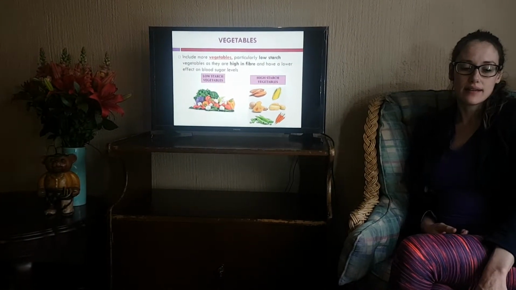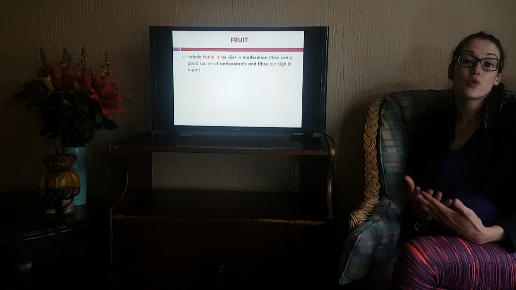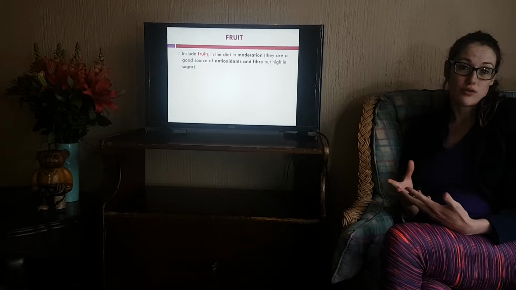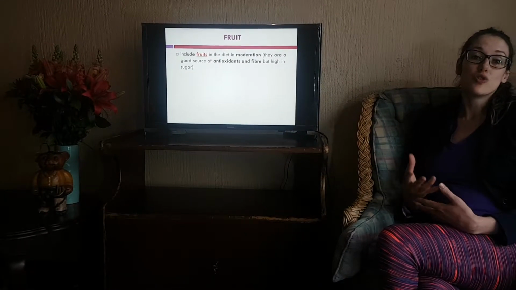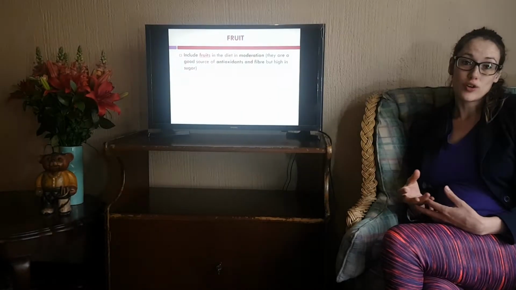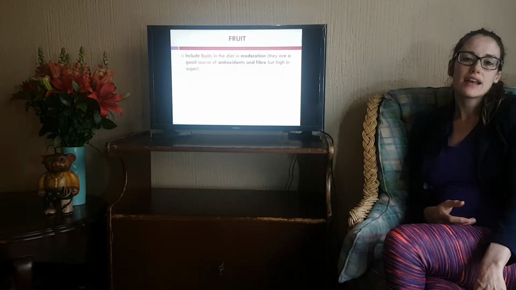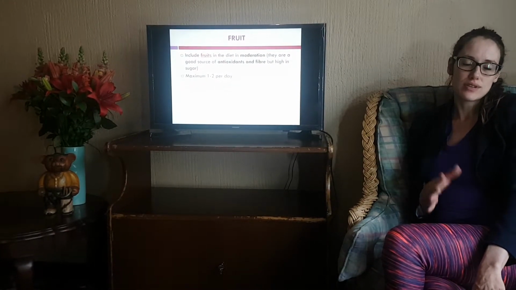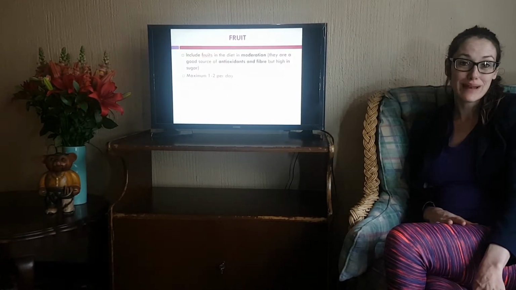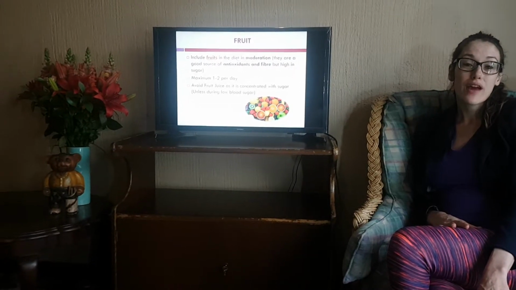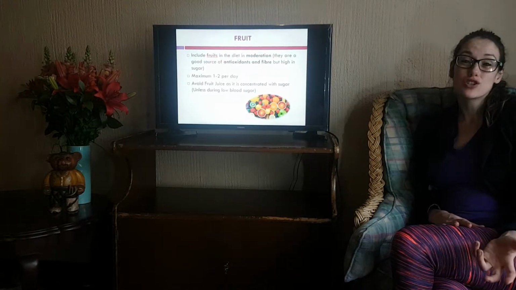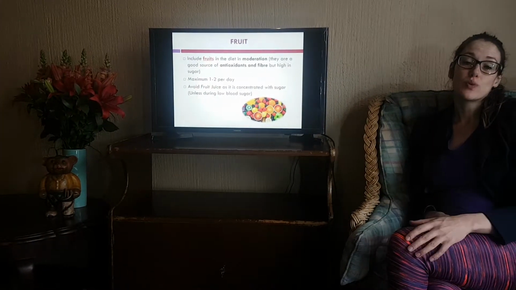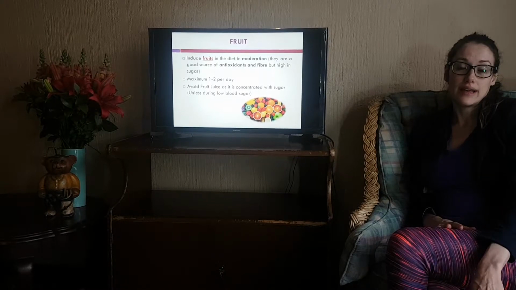Then fruit is a very good source of antioxidants and fiber, but must be consumed in moderation. The benefits are there, but they do have an increased effect on your blood glucose levels. So the guideline is 1 to 2 fruits per day, because they are a good source of fiber, but we want to restrict them so that we don't have blood glucose spikes. You want to be careful with fruit juice. Fruit juice is very concentrated sugar. The one time we can, as a diabetic, consume fruit juice is when you've got low blood sugar levels.